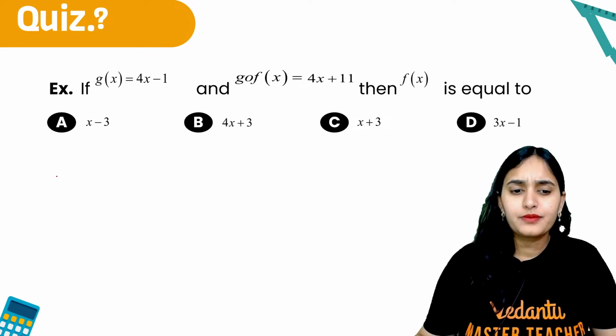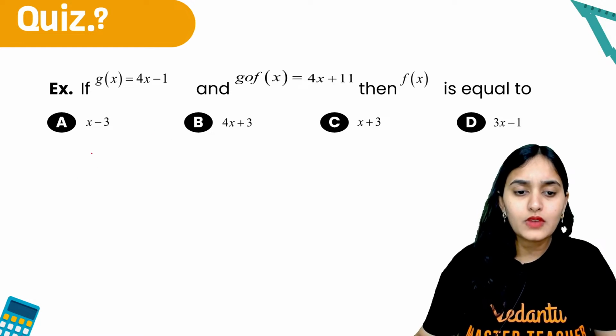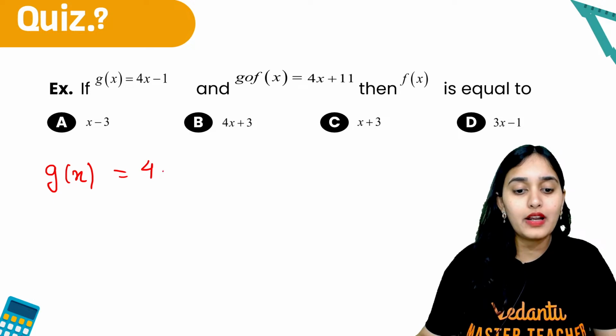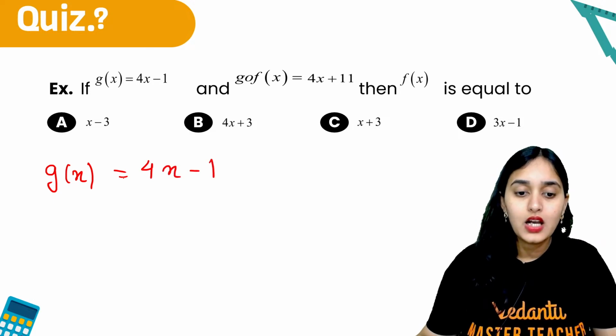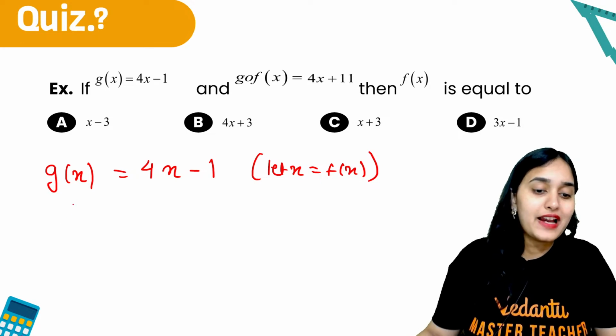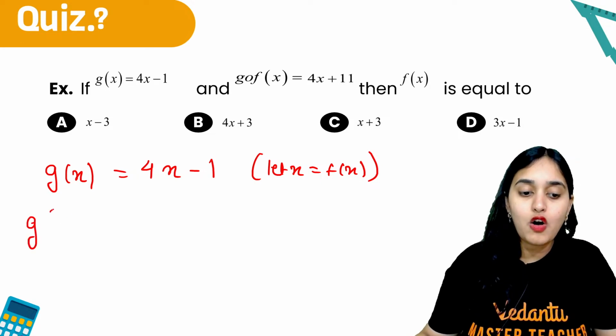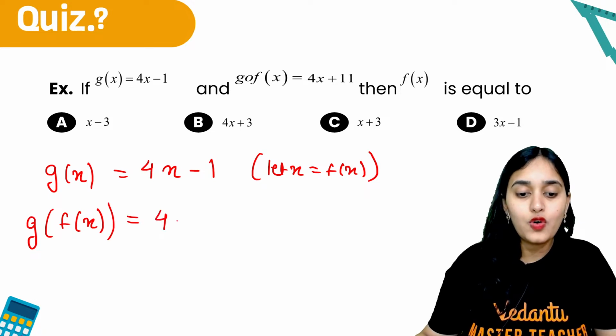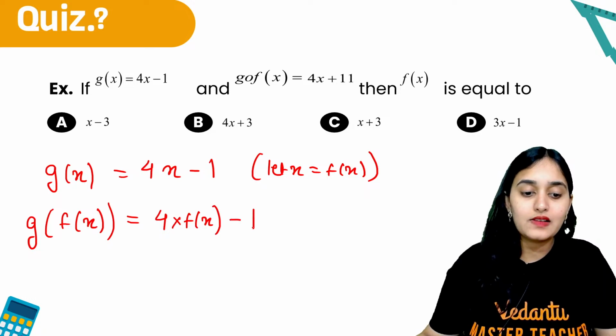Now, suppose I know that g of x is 4x minus 1. Now let x be equal to f of x, and I will substitute f of x in place of x. So I get g of f of x is equal to 4 times of f of x minus 1.